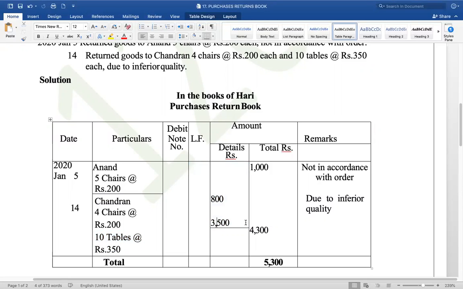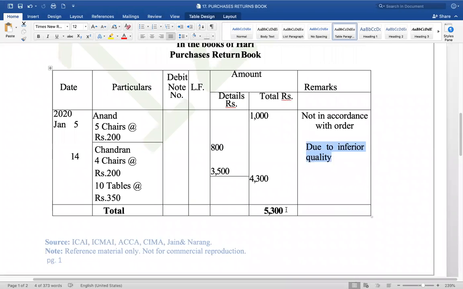The total is 4,300, to be taken to the outer column of the amount. Now the total of the book is 5,300. And you're writing why you are returning the second lot also: due to inferior quality. And the total is 5,300.